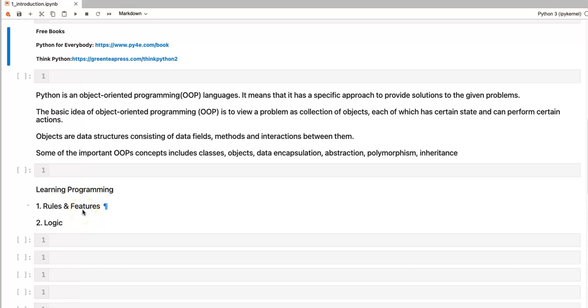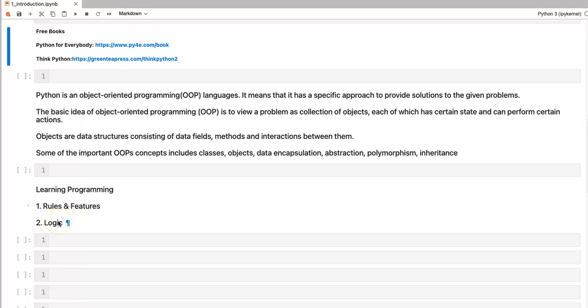For example, let's suppose your problem involves printing something 10 times. So you have to know, is there any feature in Python programming that I can use to print 10 times and how I can do that. We know that in programming languages we have loops, and they can be written in a very specific way, so we have to follow the rules of writing loops, and that's how we can build up a logic. These rules and features are easy to learn because you read a book, you do some examples and you will know this.